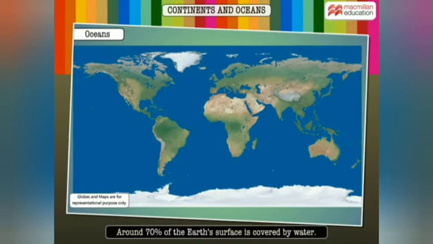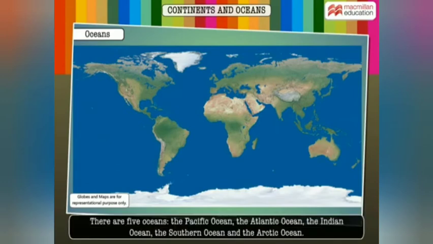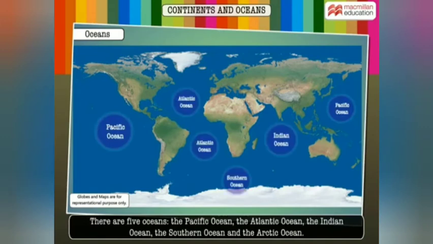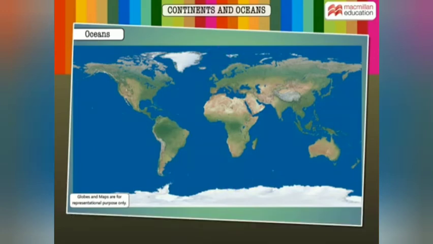Around 70% of the Earth's surface is covered by water. These large water bodies are known as oceans. There are 5 oceans: the Pacific Ocean, Atlantic Ocean, Indian Ocean, Southern Ocean, and Arctic Ocean.